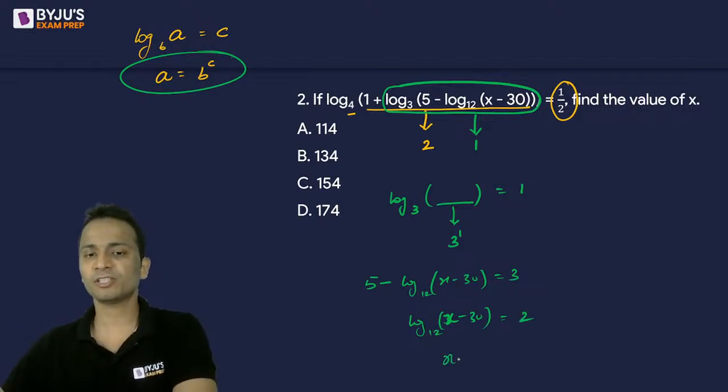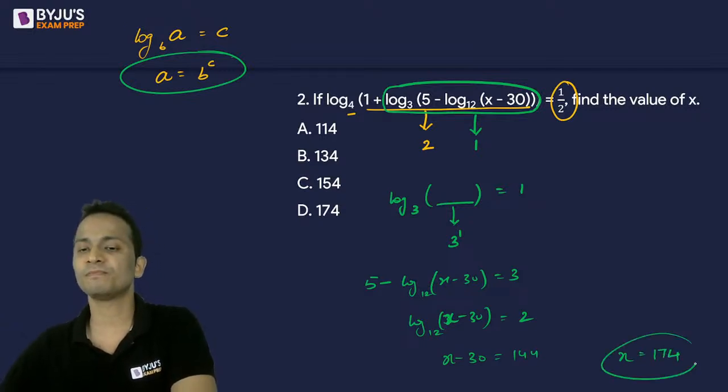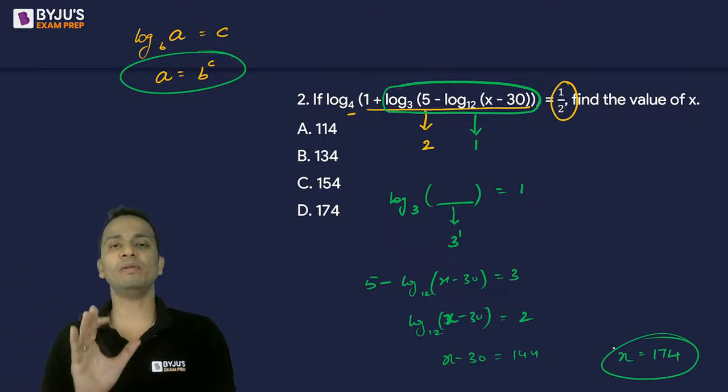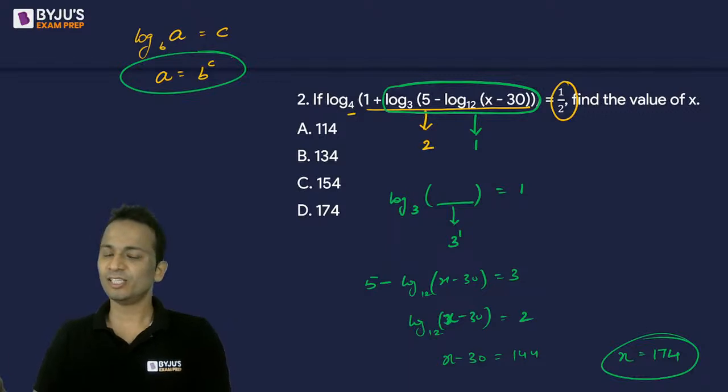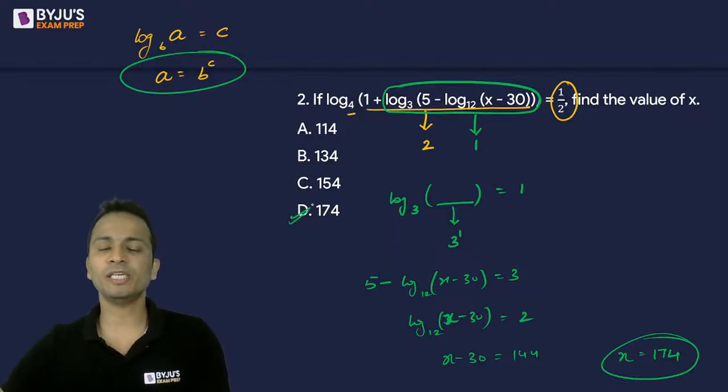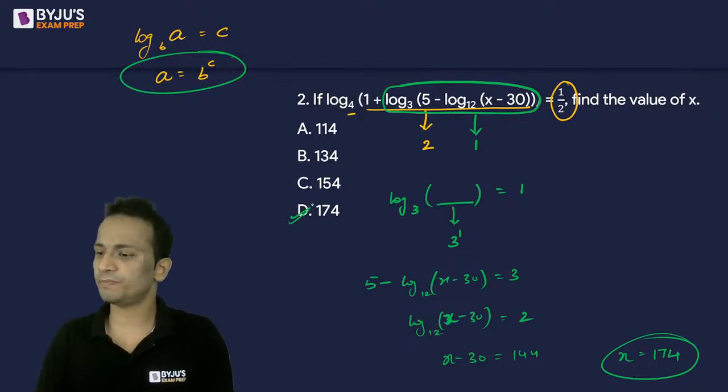So from here, x minus 30 will be equal to 12 square, that is 144. And the value of x will come out to be 144 plus 30, that is 174. So 174 will be the correct answer for this question. You can mark your answer as option D and move on to the next question.